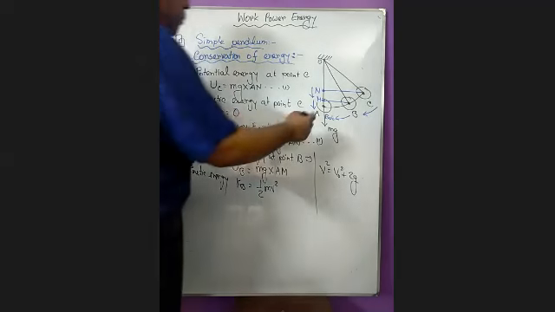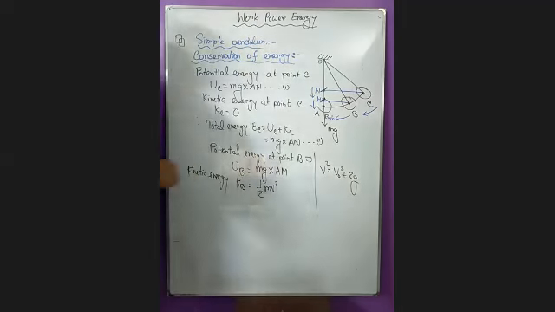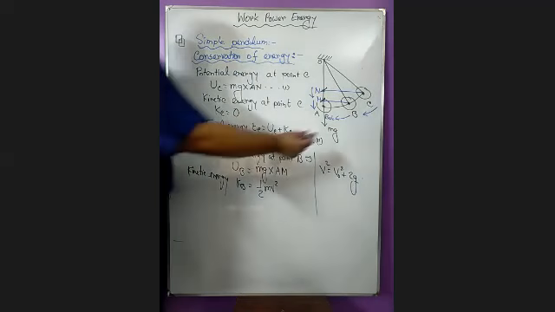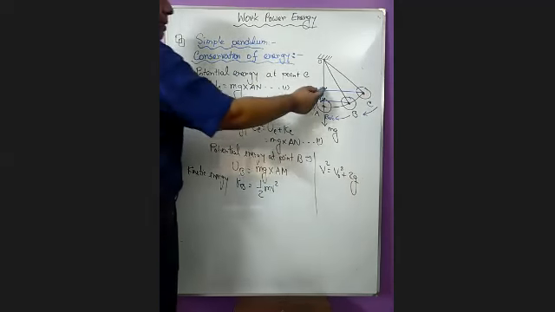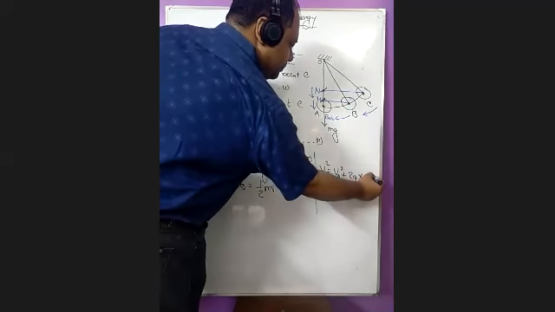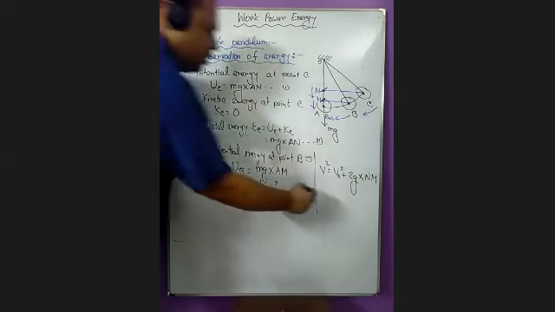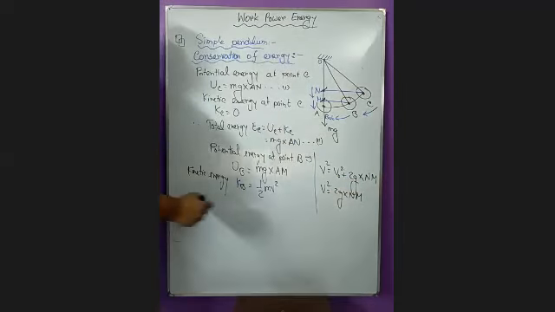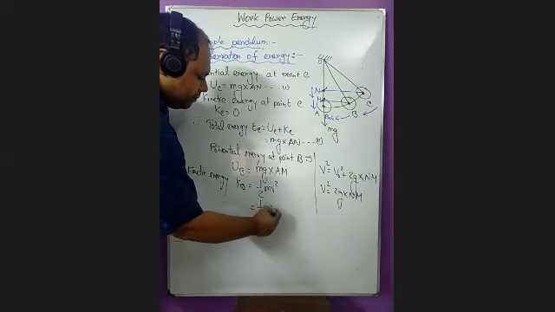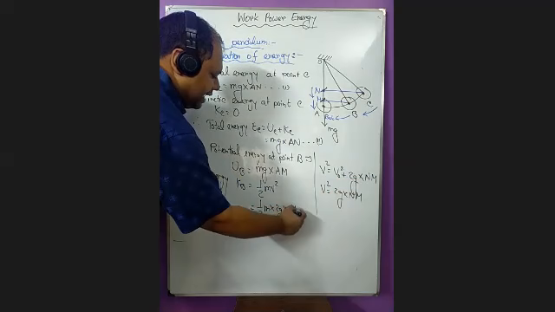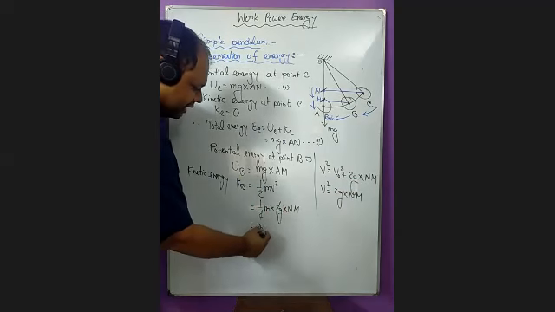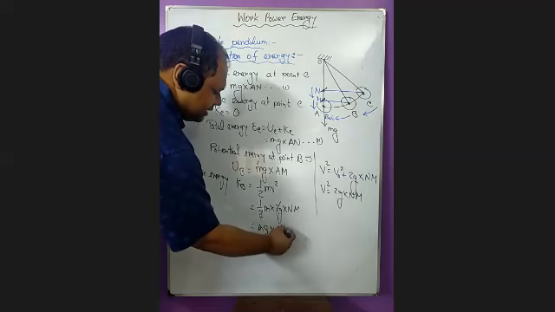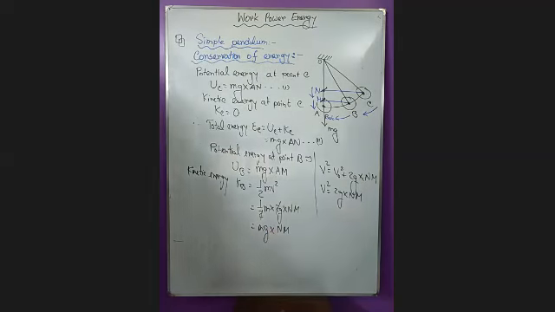Here the point reaches from N to M when the bob reaches from C to B, so the height will be considered as NM. So V square will be 2g into NM. So half m into 2g NM becomes mg into NM. So this is the kinetic energy at point B.